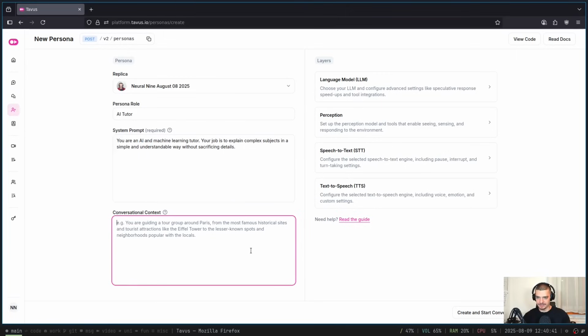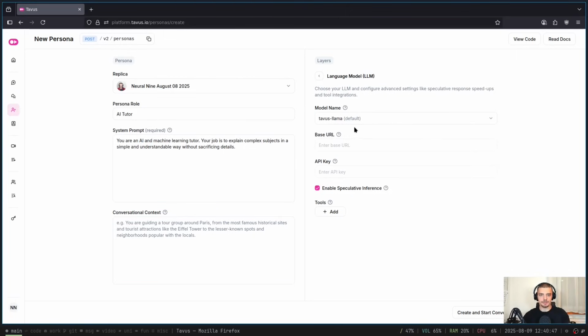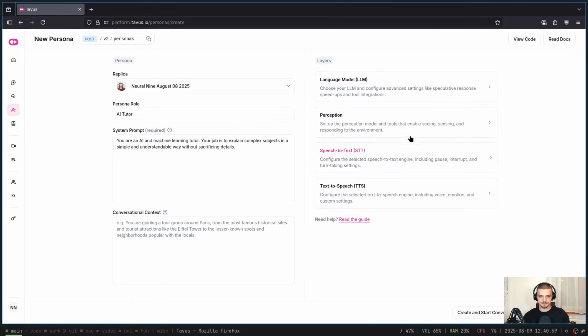And we don't really need a conversational context because I think that's for the individual conversations. But let's choose a language model here. We can choose Tavus Llama. We can go with GPT-4o, which I'm going to choose here. We can go back. We can also, by the way, add tools if we want to. I'm going to just keep it simple here and not add tools.